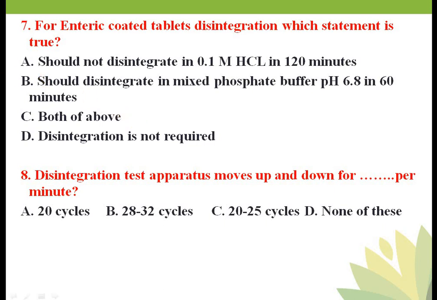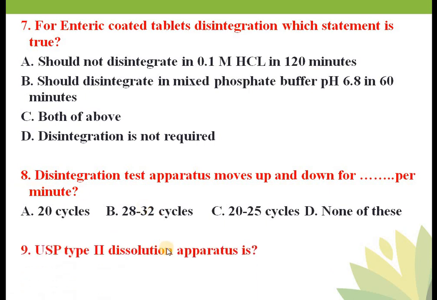In this case your correct answer is option B. Disintegration test apparatus is designed in such a way that the up and down process of that apparatus will undergo 28 to 32 साइकिल्स पर मिनट. एक मिनट में उसका 28 से लेके 32 तक साइकिल्स कंप्लीट हो जाएगा, दैट इज अप एंड डाउन साइकिल्स. The up and down movement of that apparatus, the apparatus is calibrated to 28 to 32 मूवमेंट साइकिल्स पर मिनट. तो यहाँ पे आपका ऑप्शन बी करेक्ट आंसर है.